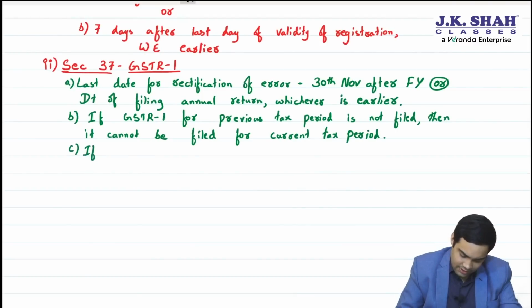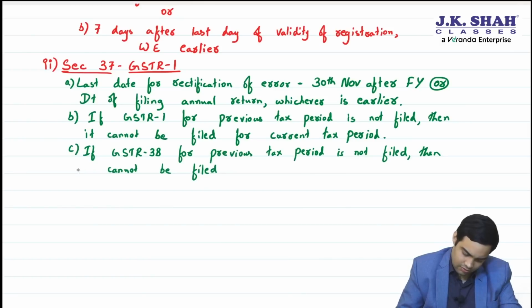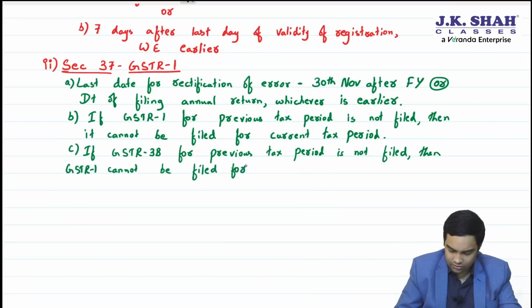C. If GSTR3B for previous tax period is not filed, comma, then it cannot be filed for, now better instead of it you write, then GSTR1 cannot be filed for current tax period.